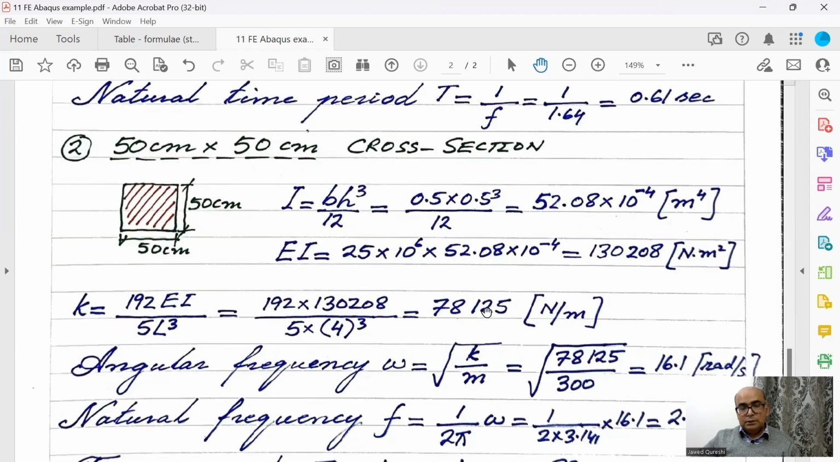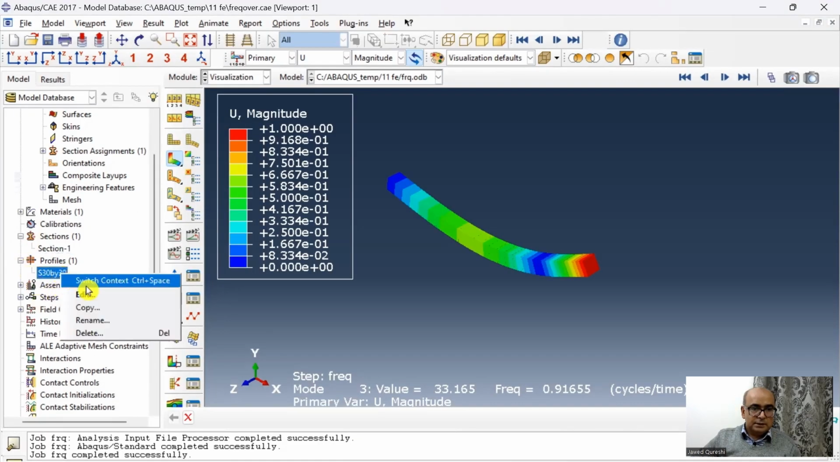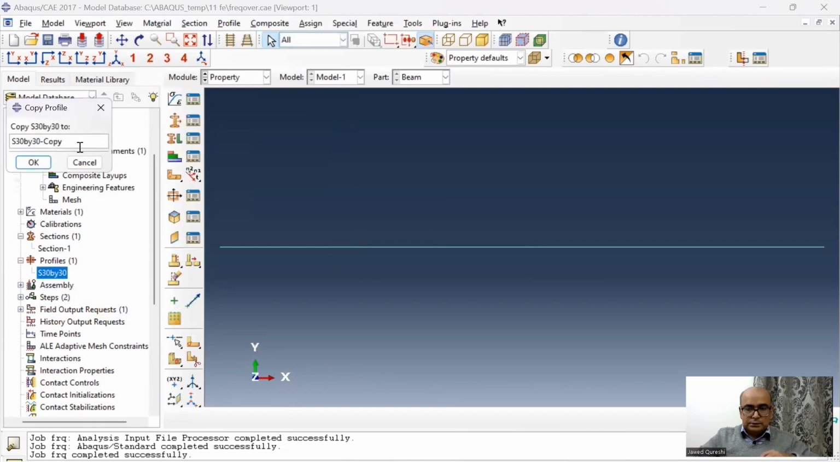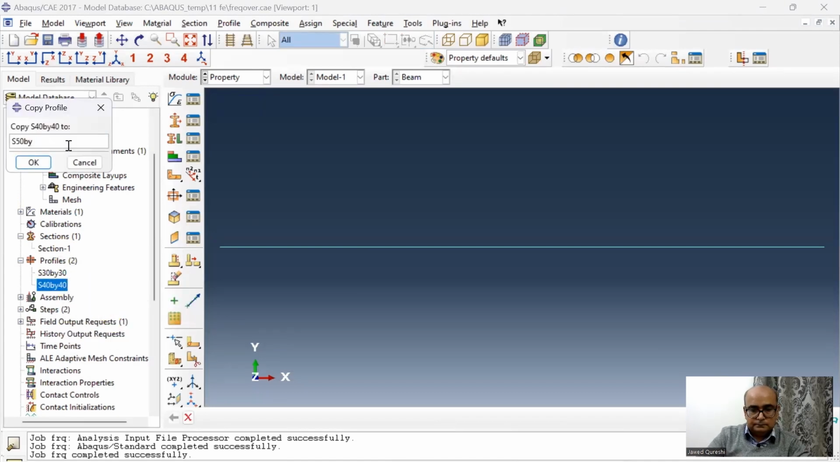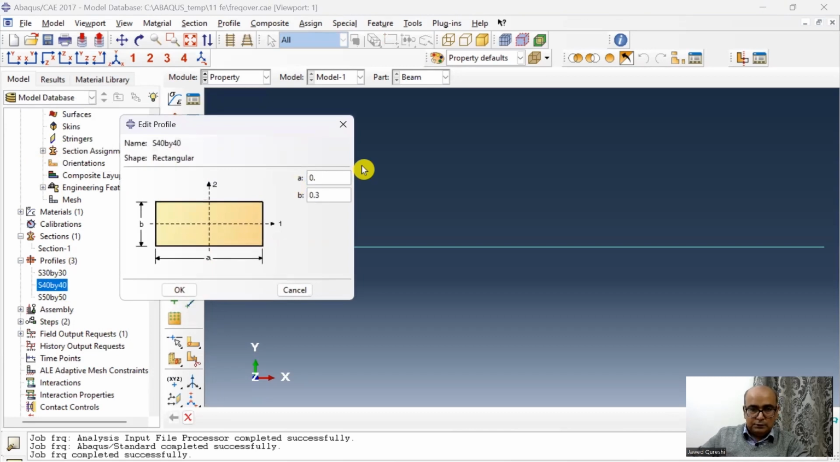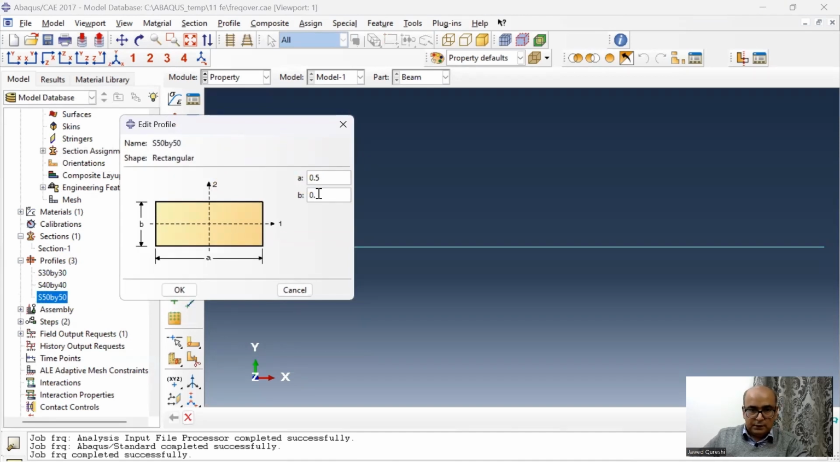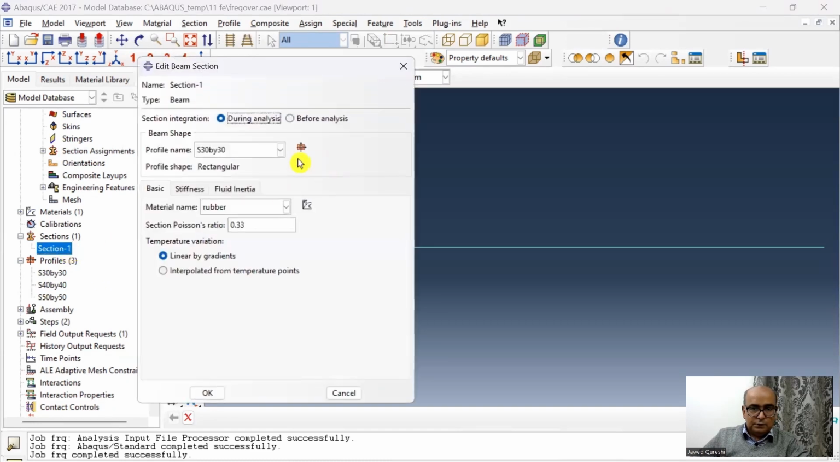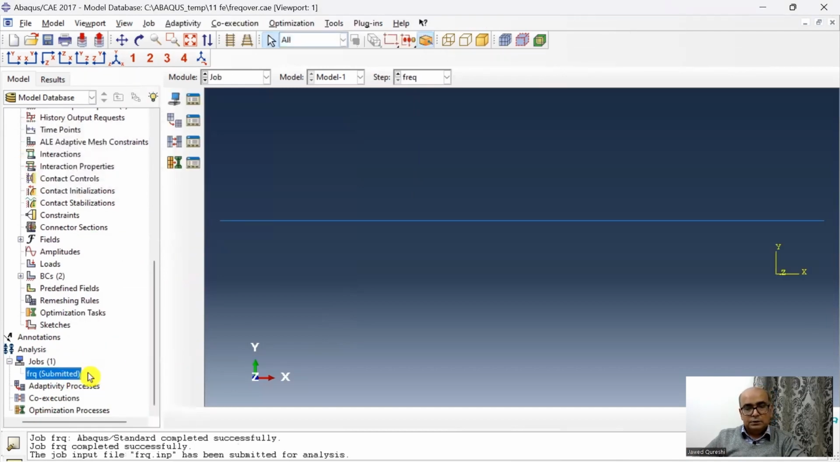In ABAQUS, all you need to do is just change this profile. The profile, this was 30 by 30. I can copy this profile and I will say 40 by 40. And I will create another profile as well. I will say 50 by 50. And here change the value to 0.4 and 0.4. Click OK. And here change the value to 0.5 and 0.5. Click OK. So if you wanted to see 40 by 40, click OK, and then simply submit the job, and then it will give you the revised frequencies.